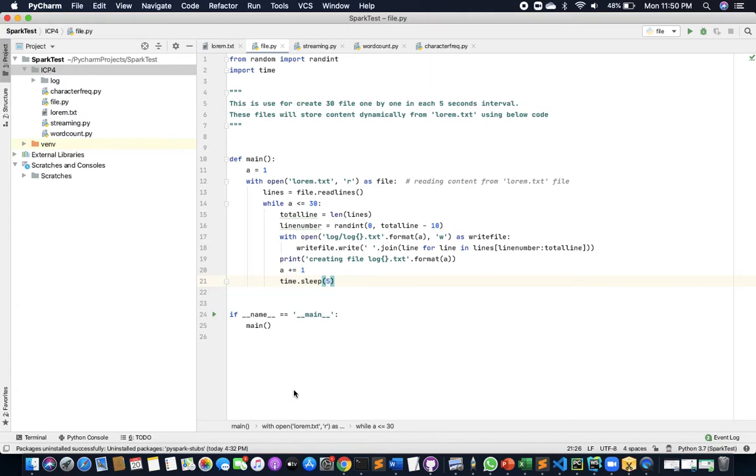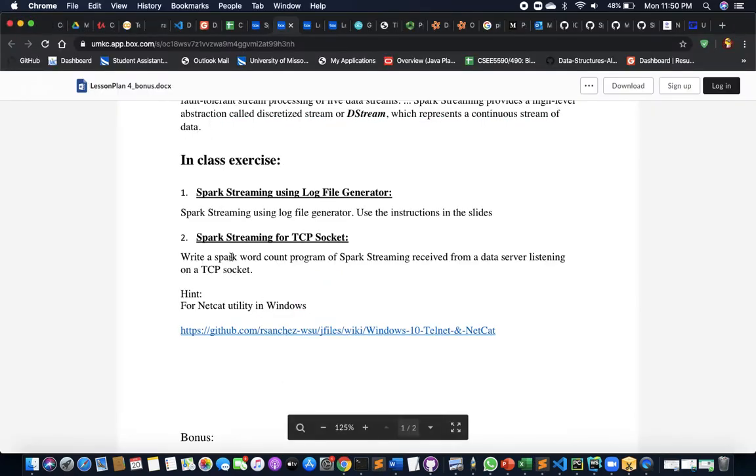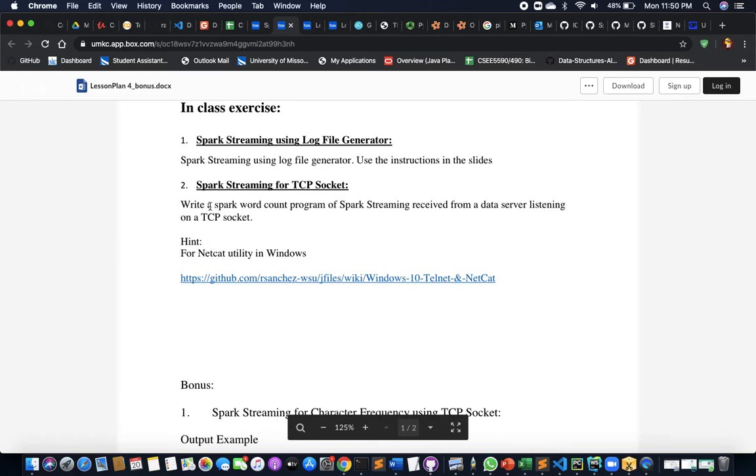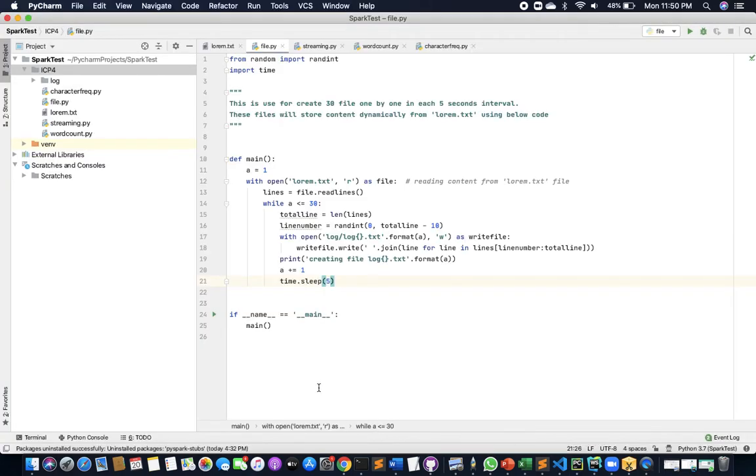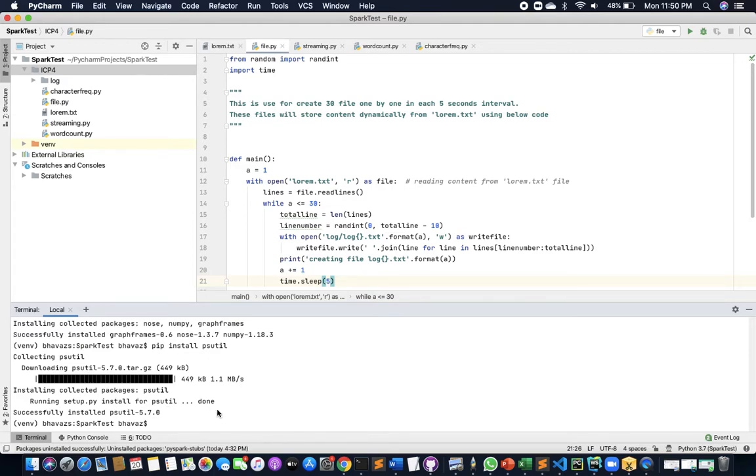So let's go to task 2. Task 2 is to write a word count program to receive data from a TCP socket. So we will be using the netcat utility here. I have already installed netcat in my system. It's basically just writing pip install netcat here. That's it.